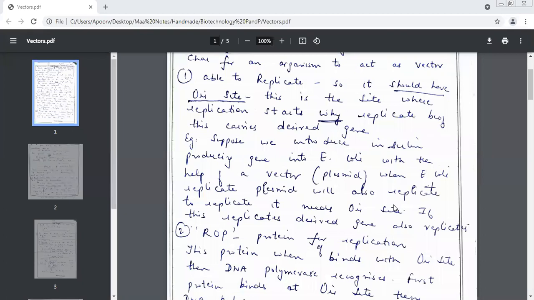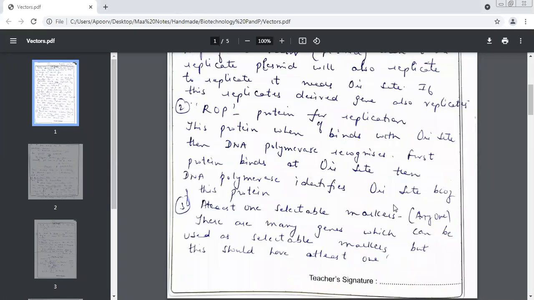Second was ROP. This also I had discussed. What is ROP? Protein of replication. Excellent. ROP, protein of replication. This is also very important. Okay. This protein of replication is very important.